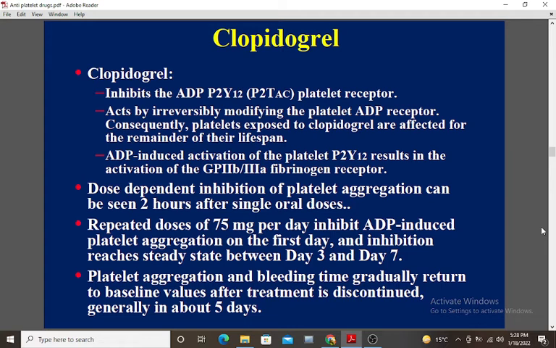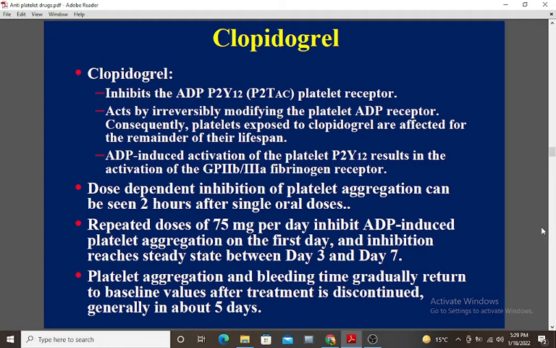It acts by irreversibly modifying the platelet ADP receptor. Consequently, platelets exposed to clopidogrel are affected for the remainder of their lifespan. ADP-induced activation of the platelet P2Y12 results in the activation of the GPIIb/IIIa fibrinogen receptor.